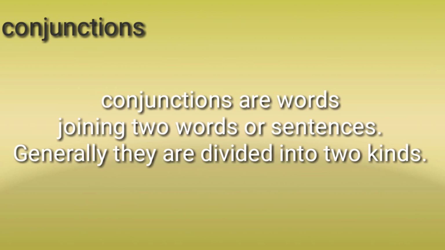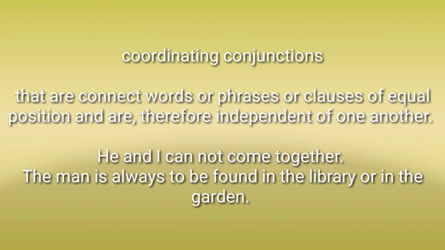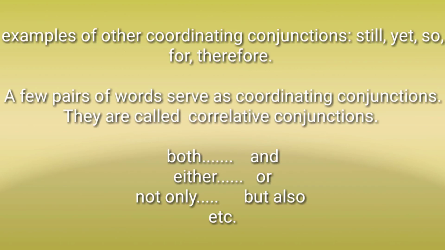Then we will come to conjunctions. Conjunctions are words joining two words or sentences. Generally, they are divided into two kinds. Coordinating conjunctions connect words or phrases or clauses of equal position and are therefore independent of one another. For example, he and I cannot come together. The man is always to be found in the library or in the garden. Examples of other coordinating conjunctions: still, yet, so, for, therefore, etc.